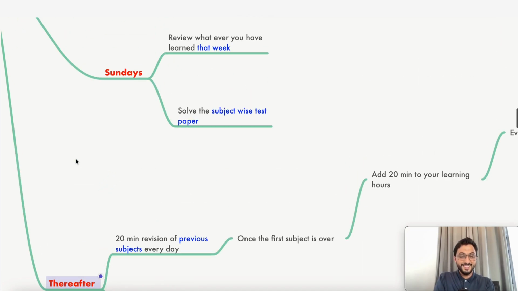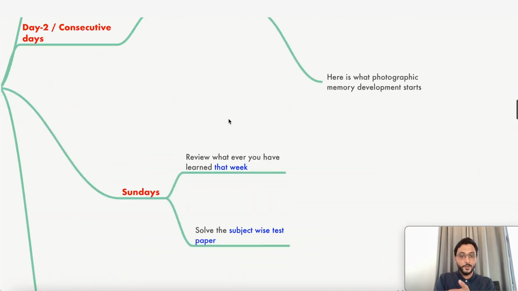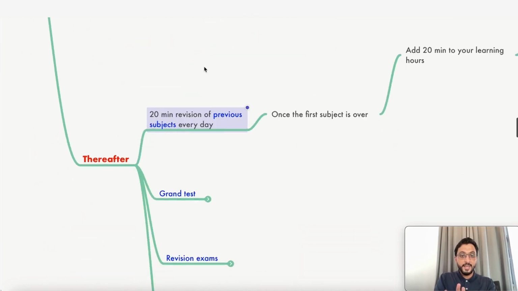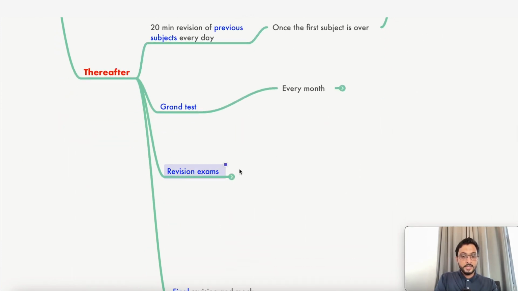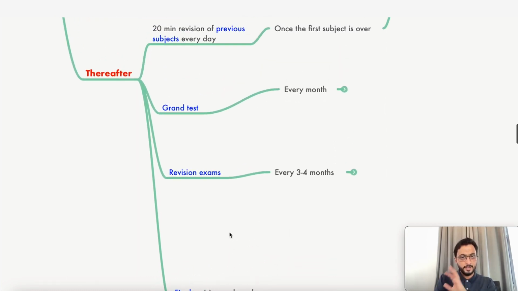First week is done. So every week it should continue till that subject is over. Once that subject is over, you're going to take 20 minutes to review that subject, plus whatever you're doing. That is a part of your 4.5 hours. This is an extra 20 minutes. After that, you're going to get a grand test every month. Then you're going to get revision exams every 3 to 4 months, and there is going to be a final revision and mock exams. That is the final stage.